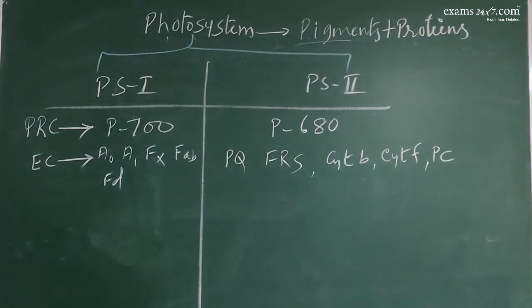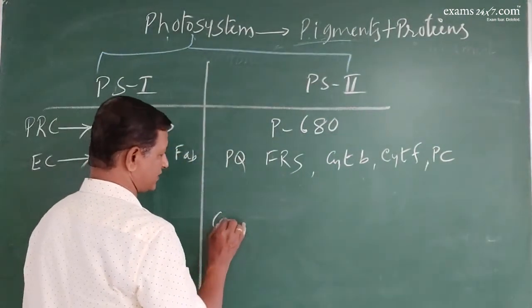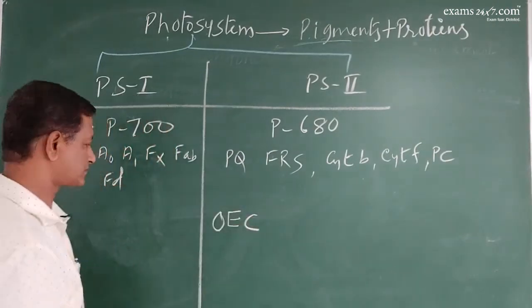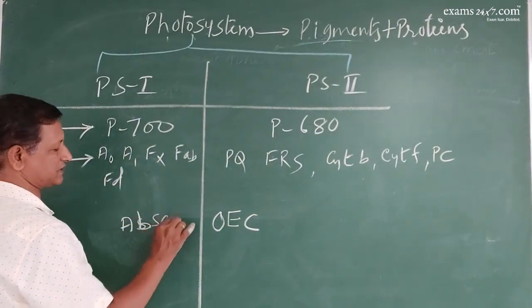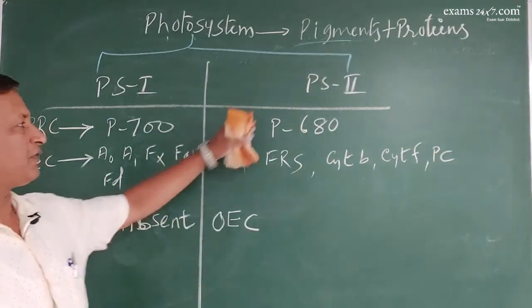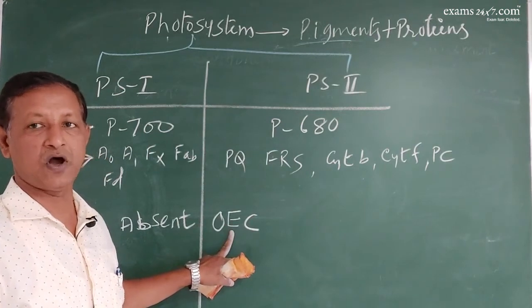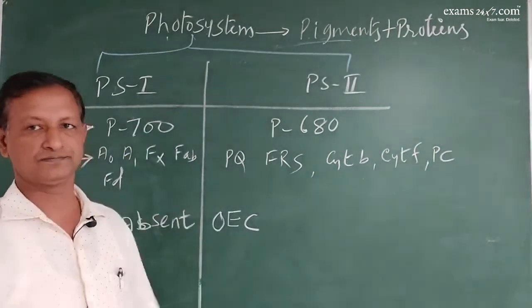What is the other difference? Photosystem 2 is associated with the oxygen evolving complex. Here the oxygen evolving complex is absent. I repeat, photosystem 2 is associated with the oxygen evolving complex. That means oxygen is evolved. But here it is not there.